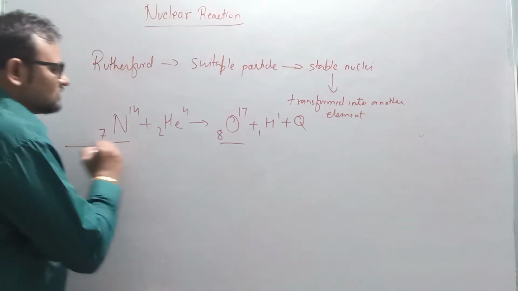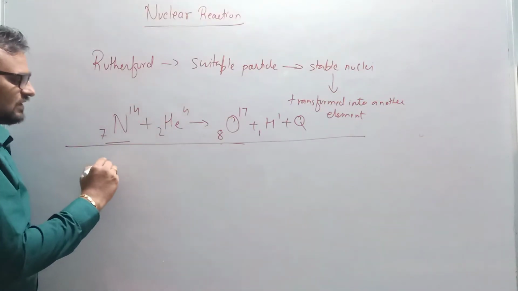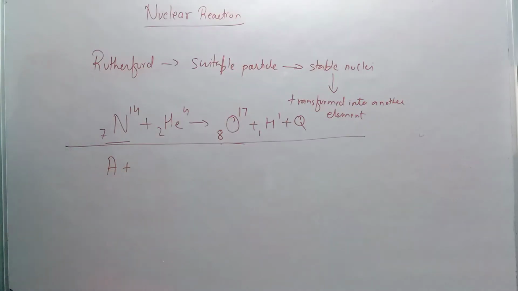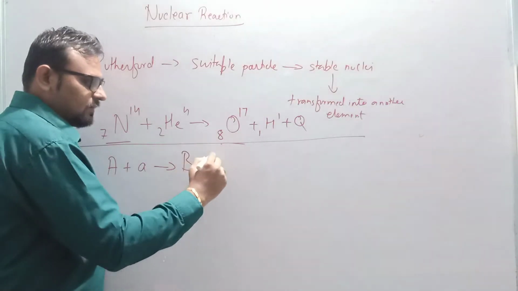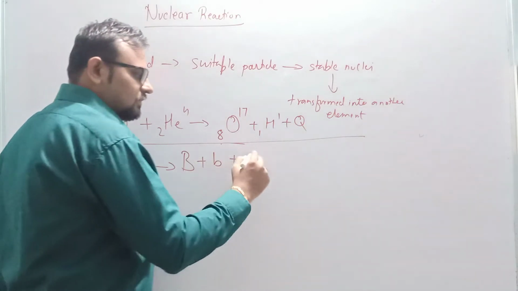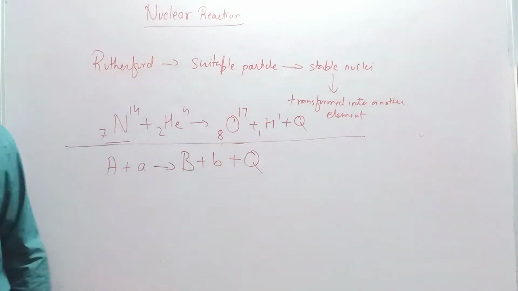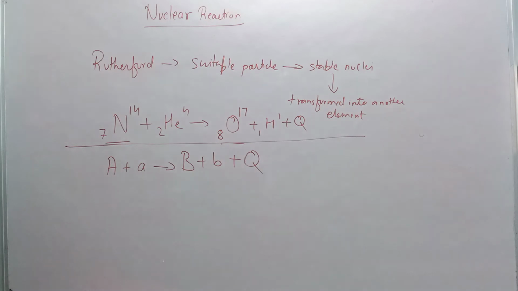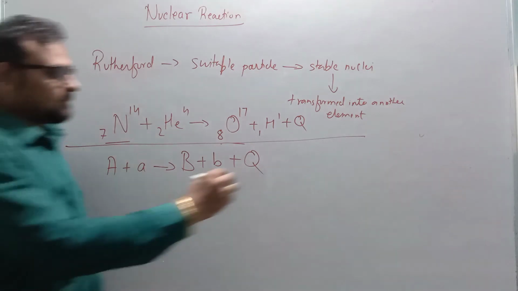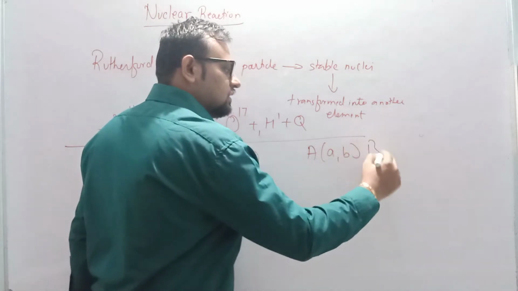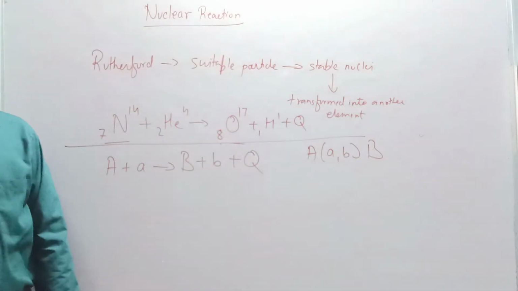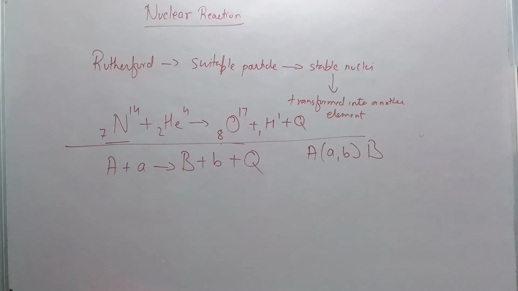In general, such equation can be written as A plus a gives B plus b plus Q, where Q is the energy. You can also write it down in this way: A(a, b)B. Clear? Where A is called target nuclei.